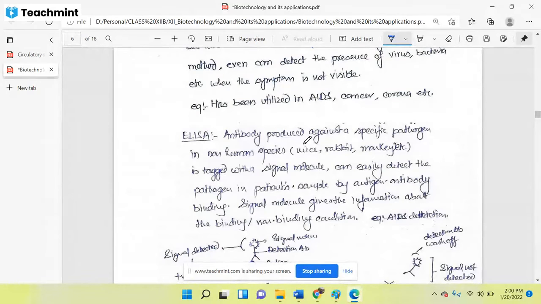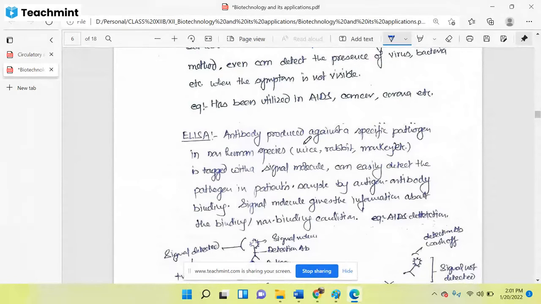And you know that antibody works in a specific manner. It means if we are injecting coronavirus, then antibodies will be produced against coronavirus only. If we are injecting any bacteria in the rabbit, then the rabbit's body will start producing antibody against that particular bacteria.